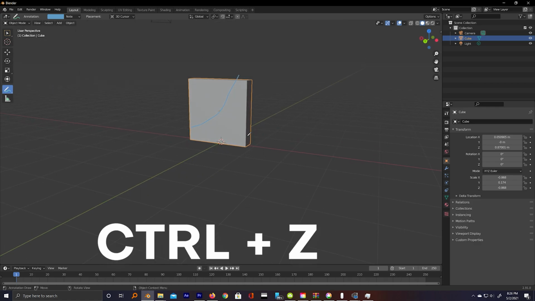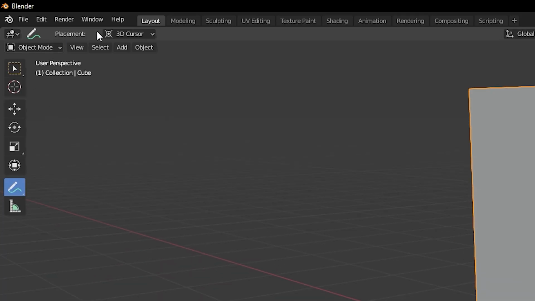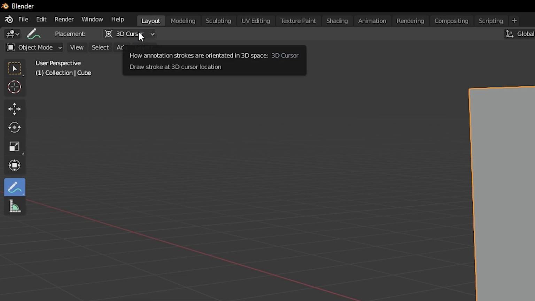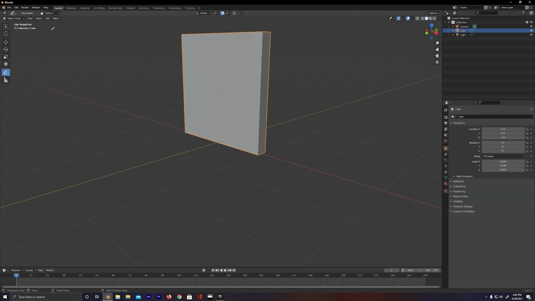So I'm just gonna undo that here really quickly, because even though I want this to be drawn on this wall here, I want it only to stick to the surface. If I click all the way in the top left here, you're gonna see where it says 3D cursor. You can go ahead and click on this, select surface. What that's gonna do is make sure that when we start drawing with this annotate tool, it's not drawing all over the place, but instead just on the surface of this wall here that we modeled.